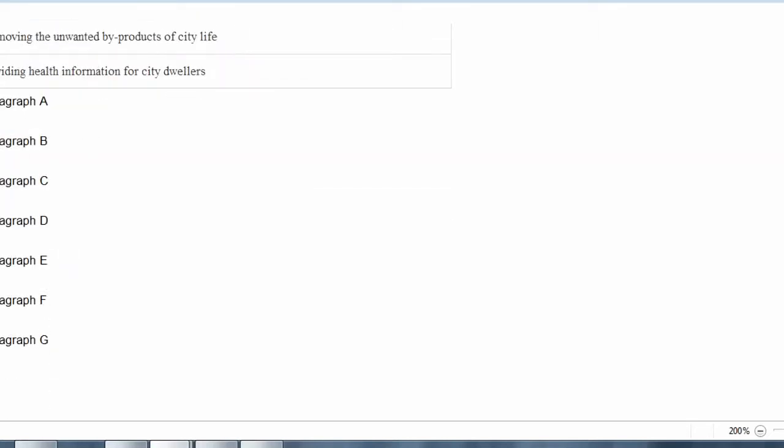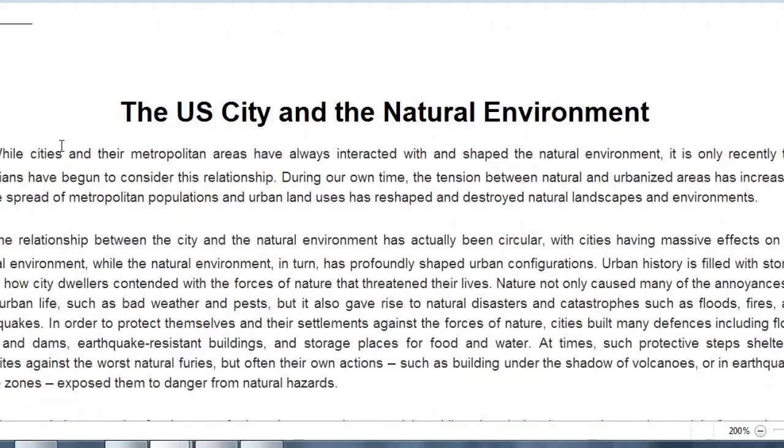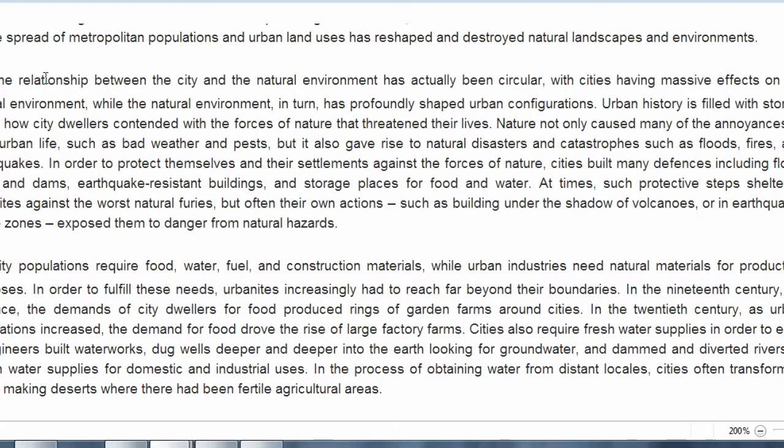Alright, okay, let's go to paragraph B now. What does B say? First we have to form our own idea. The relationship between the city and the natural environment has actually been circular, with cities having massive effects on the natural environment, while the natural environment in turn has profoundly shaped urban configurations. Urban history is filled with stories about how city dwellers connected with the forces of nature and threatened their lives.